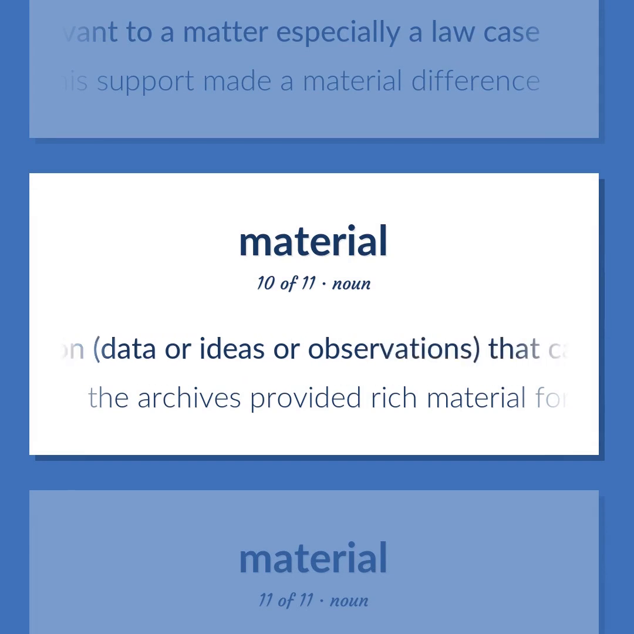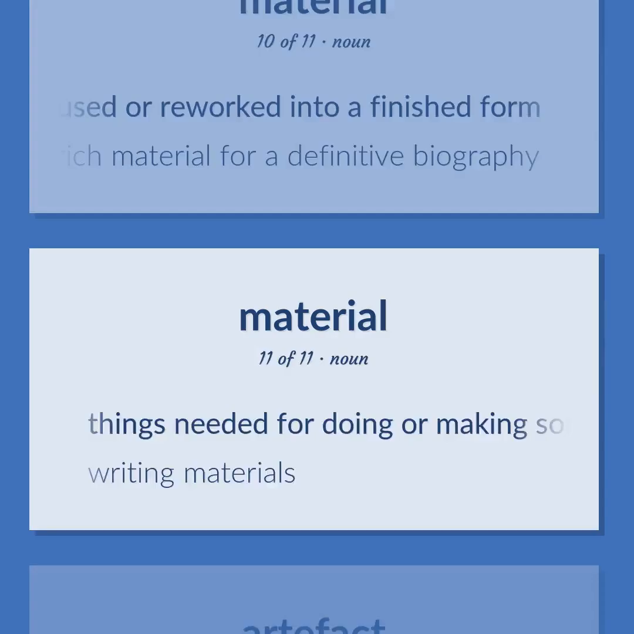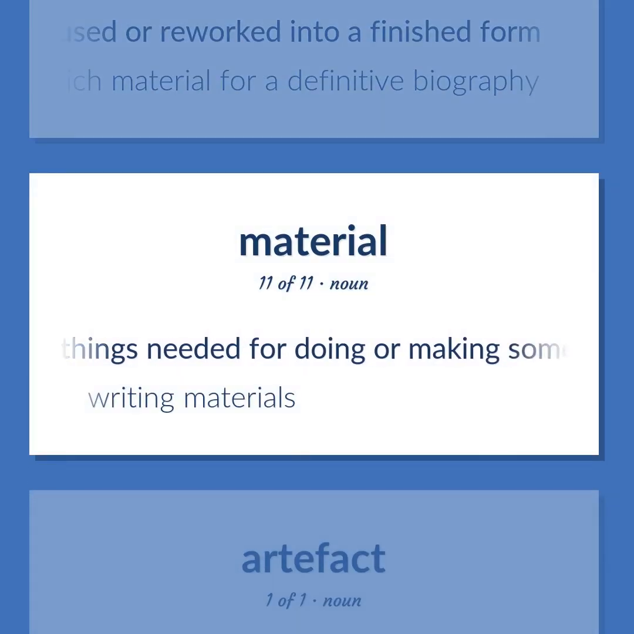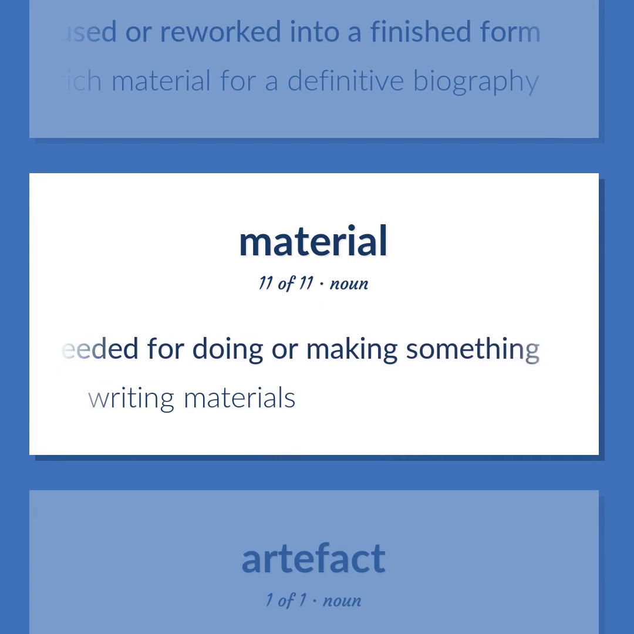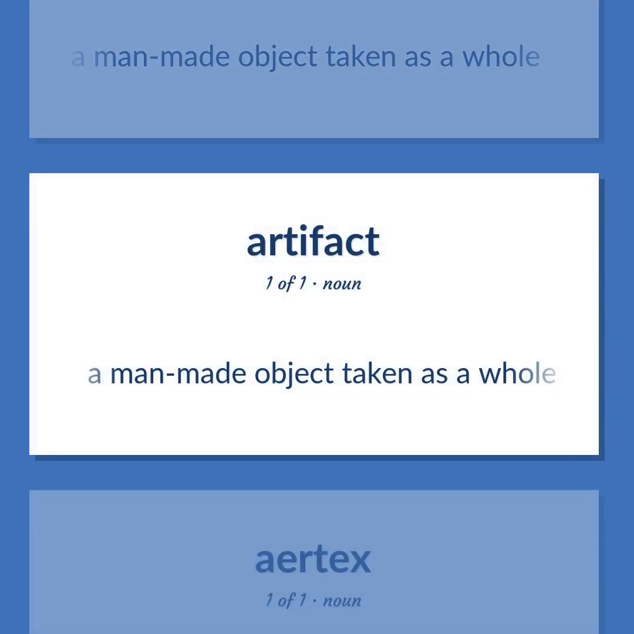Information, data or ideas or observations that can be used or reworked into a finished form. The archives provided rich material for a definitive biography. Things needed for doing or making something. Writing materials. A man-made object taken as a whole.